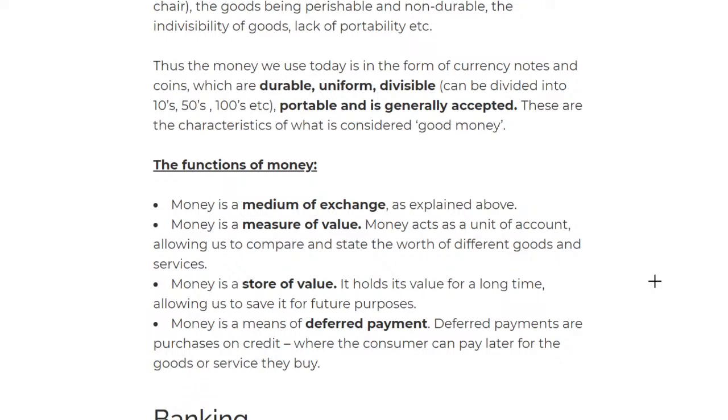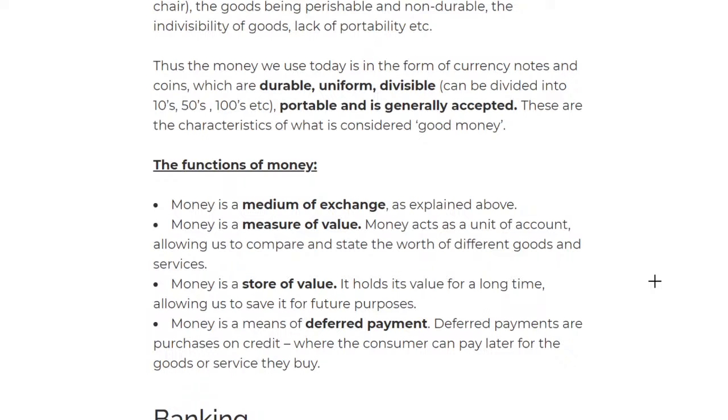Money is a store of value; basically, it holds value in the long term. And finally, money is a means of deferred payment. Deferred payments are made on purchases on credit. Basically, you can say, I'll pay you this money later; first give me a service, and then we'll pay it later. That's what we call deferred payment.